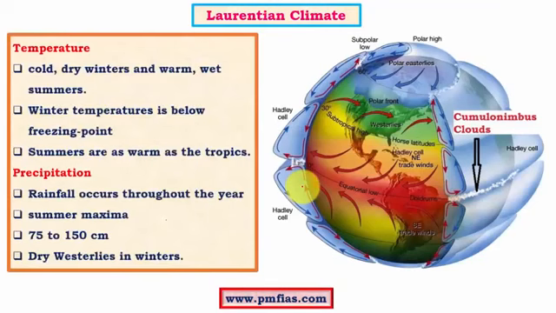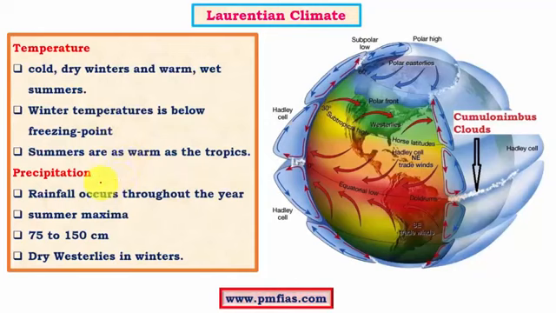Coming to climatic conditions, here the annual temperature range is quite significant because of cold winters and hot summers. In summers, the temperature can be as high as 20 to 25 degrees Celsius, whereas in winters it can go below freezing. As a result, the annual range is quite significant. And in winters, the landforms can be affected by frost and snowfall is quite common. And summers are very warm as in the tropics.